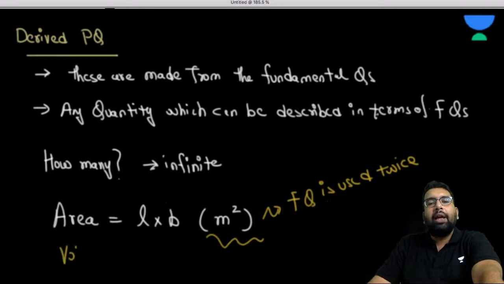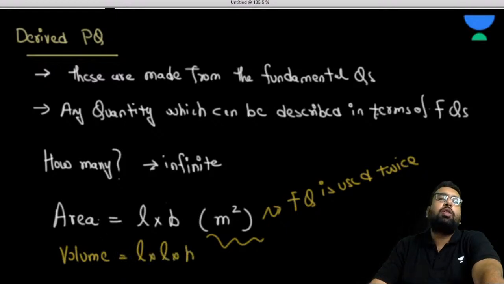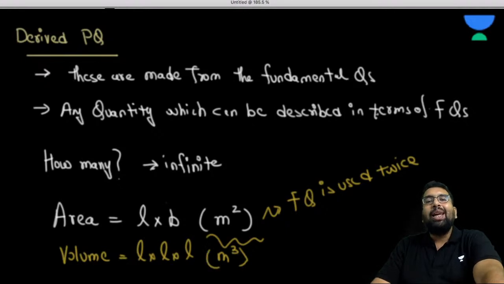Volume. You can say L into B into H, but B and H are also a form of length only. In the world of physics, they are also measured by the same instrument. So L into L into L I can write. Here you can see that the fundamental quantity is written thrice, and the unit of it is going to be meter cubed.